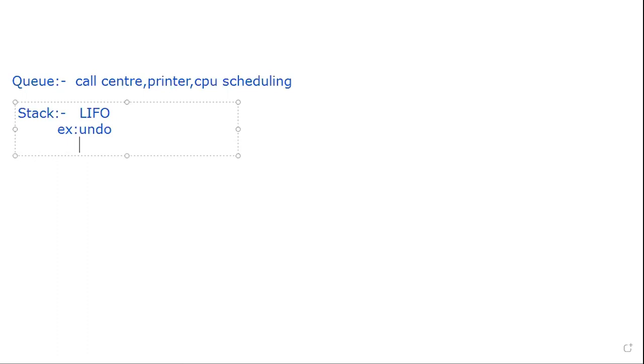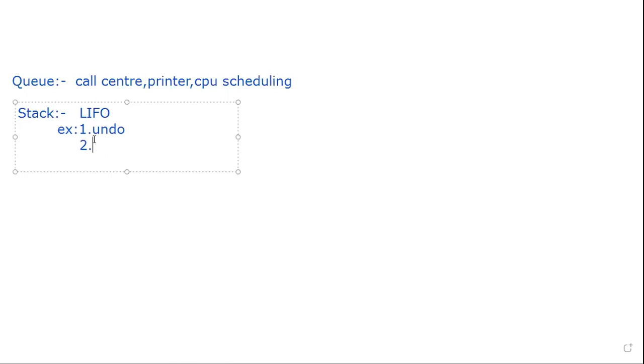Come on, there are a lot of applications, even in your real-time, day-to-day life. Think about it. Those who come last will go first. This is the process. What is the real-time application you are using?